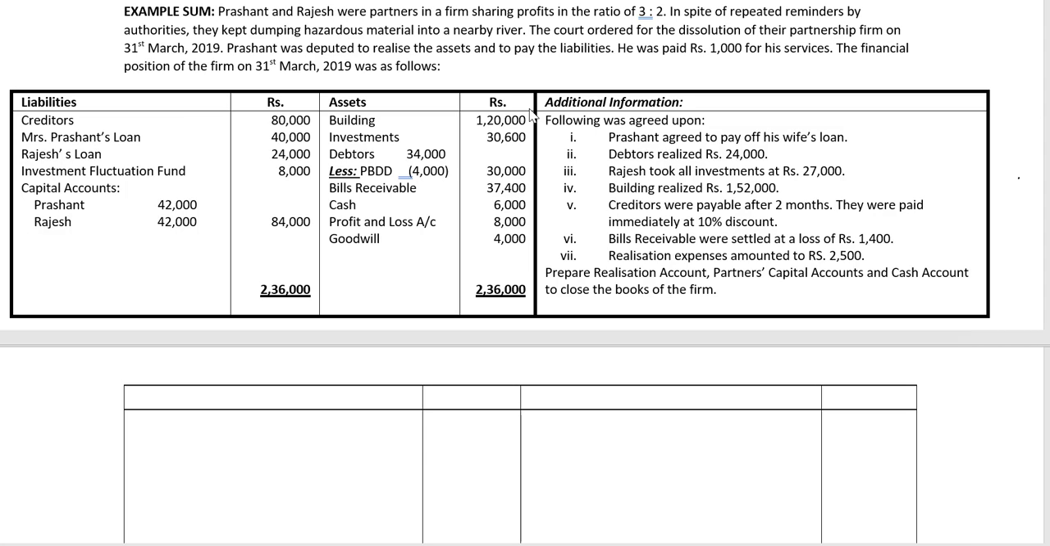So we will start with the realization account, followed by, there is a partner's loan on the liability side of the balance sheet, Rajesh's loan account. So then we will prepare the partner's capital accounts and then the cash account. Any working notes will be done at the end of the solution. Solution. Realization account.